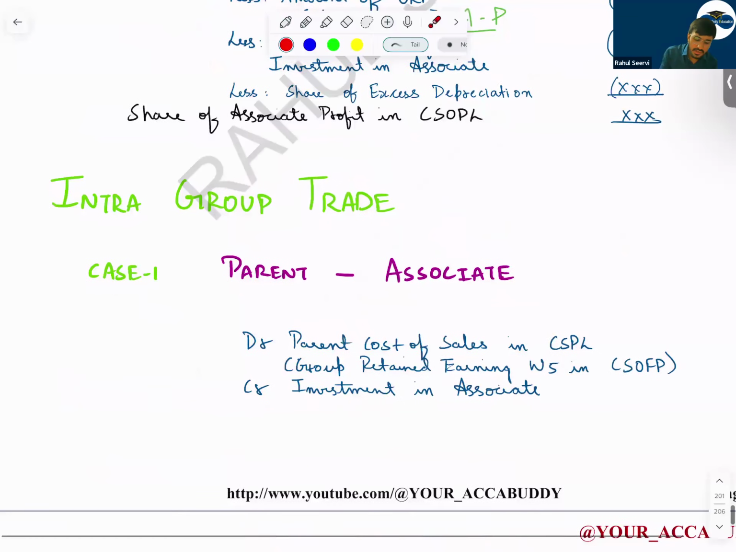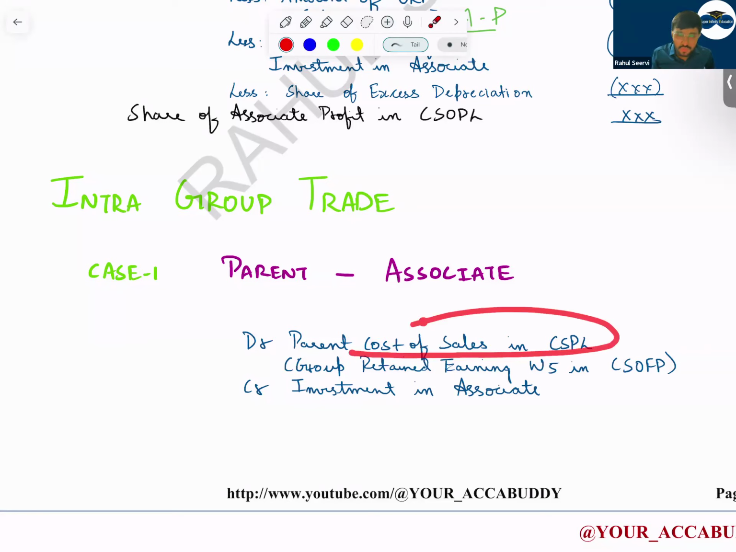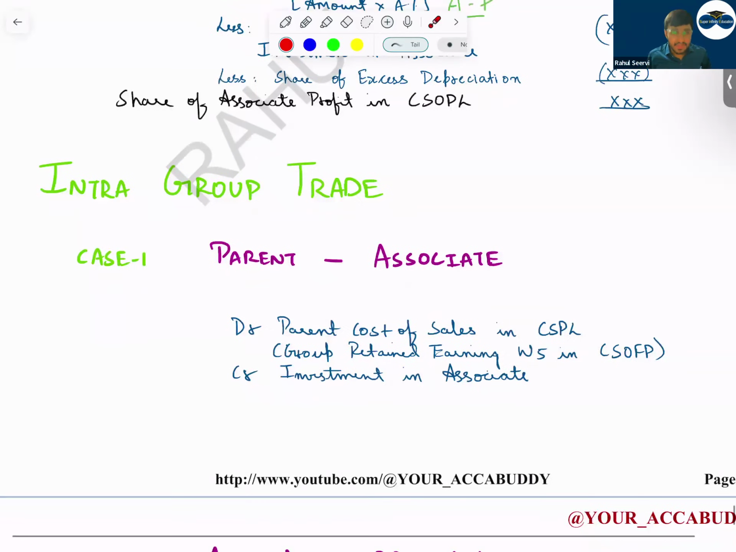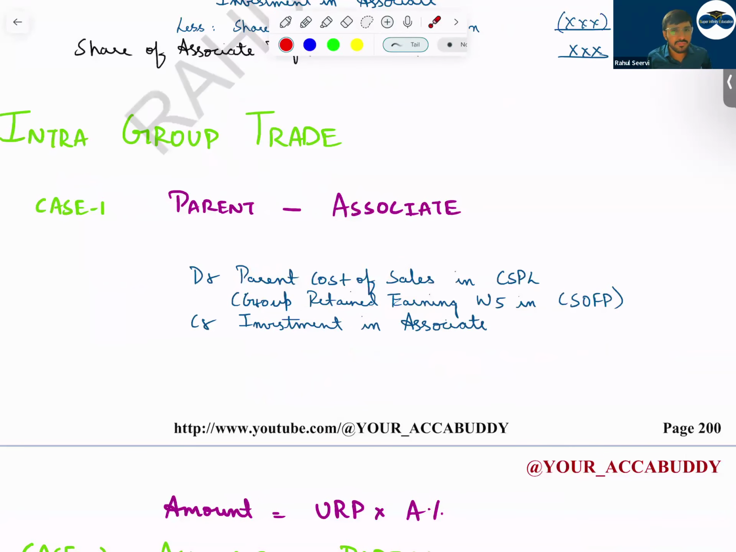Now see here, intra-group trade. If parent is selling to associate, which company is recording the profit? Parent company is recording the profit. In that case, that means it's the URP. So parent company recorded more profit, and we have to reduce the parent's profit. How will we reduce it? By increasing the cost of goods sold in the P&L. But sir, in the balance sheet, we will reduce retained earnings there.